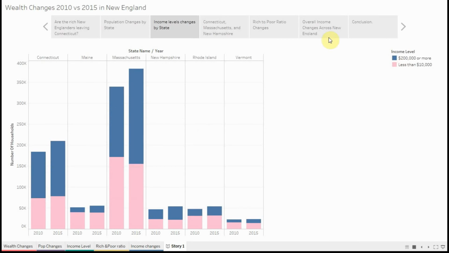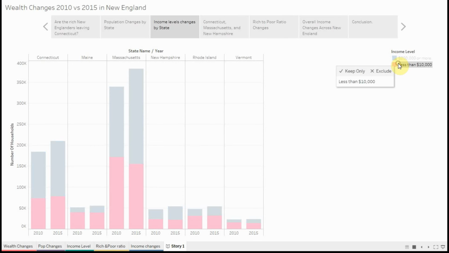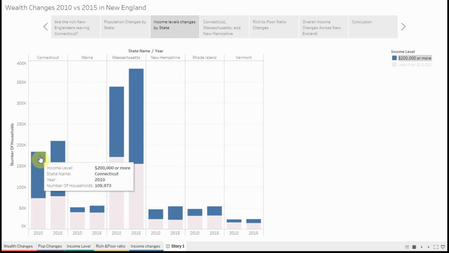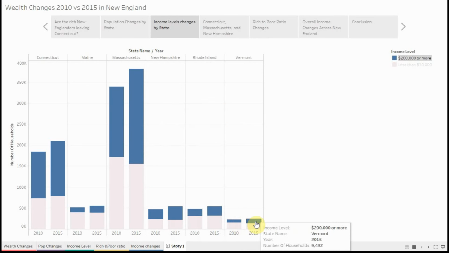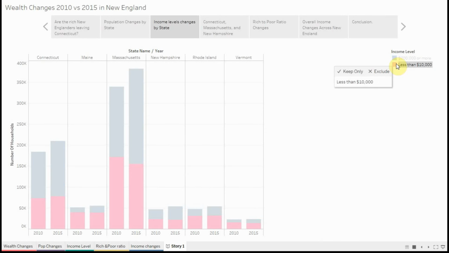Throughout all of New England, we can see that there is an increase in the wealthy population. The blue bars in every single state are noticeably increased in size, which means that every single state has an increase in the number of households in the wealthy income bracket. That's the same trend for every state, but the lower income bracket, represented in pink, is not following the same trend.